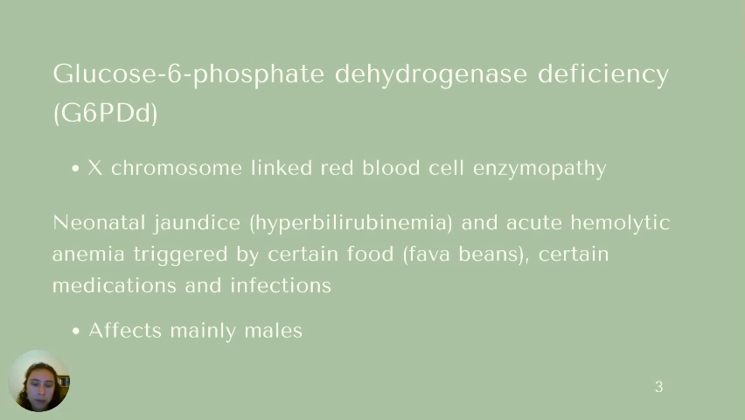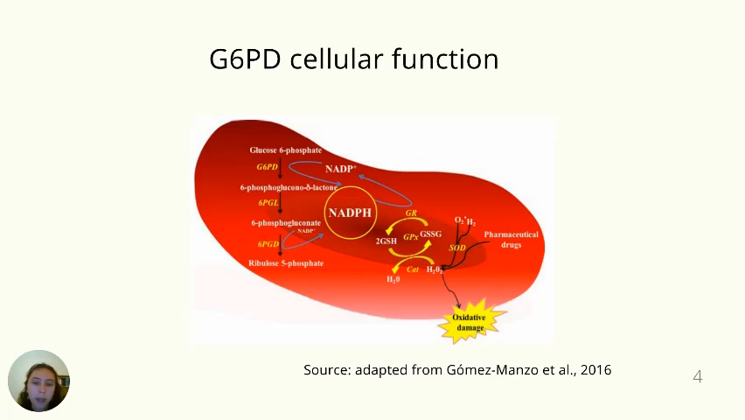First of all, it's important to say that glucose 6-phosphate dehydrogenase deficiency, or G6PDD, is an X chromosome linked red blood cell enzymopathy that causes neonatal jaundice and acute hemolytic anemia triggered by certain foods, certain medications, and infections. It is related to the important G6PD cellular function that is critical for protecting red blood cells from oxidative damage.